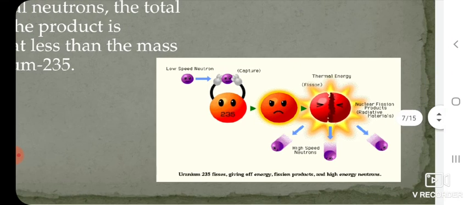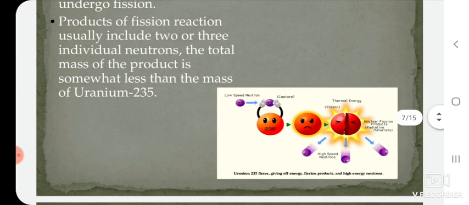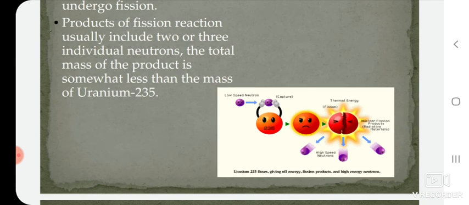This is a schematic representation of the nuclear fission reaction, and a tremendous amount of thermal energy gets generated. That thermal energy depends on delta m, the total mass difference between the input and output.